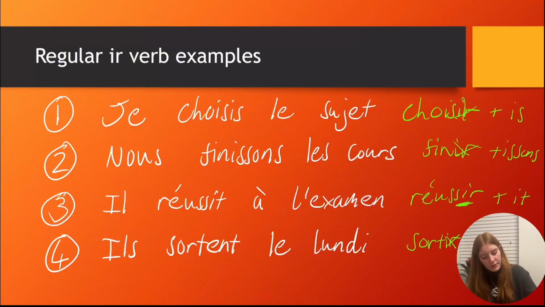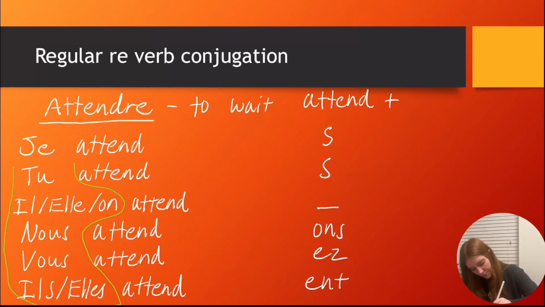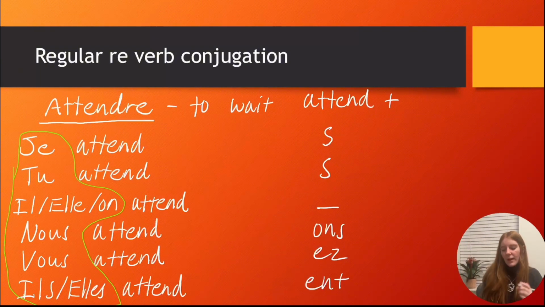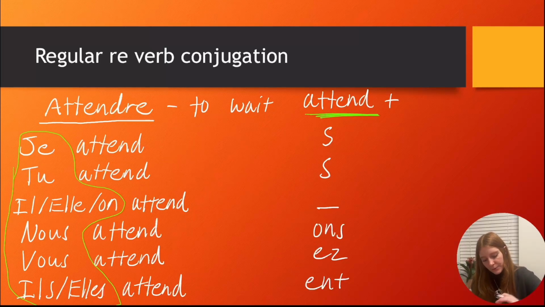Okay? So next up we've got RE verbs. So again we've got these same pronouns here. Attendre means to wait. That's an important verb. You'll use it a lot. You wait for the bus. You wait for your family. Attendre. Okay? So again, what we've done here is take off the RE ending, leaving us with the root of the verb, attend. So we add these endings here.